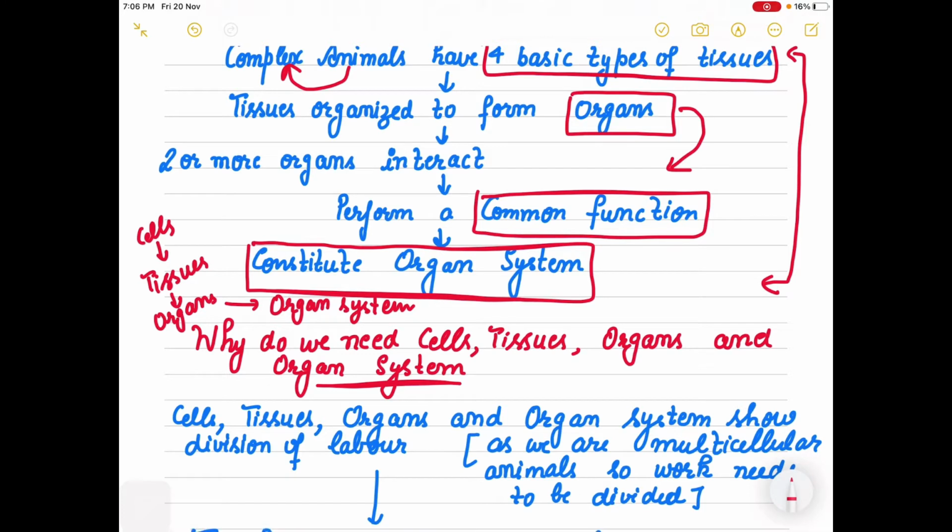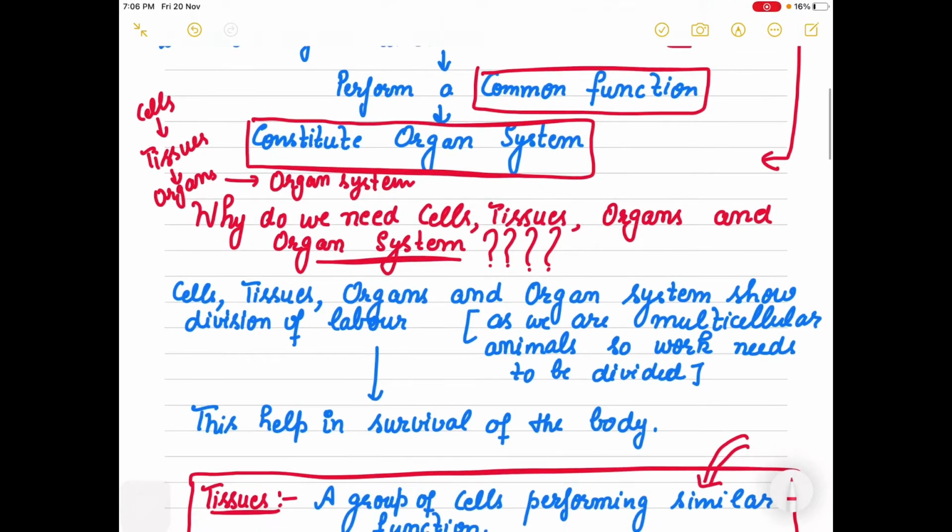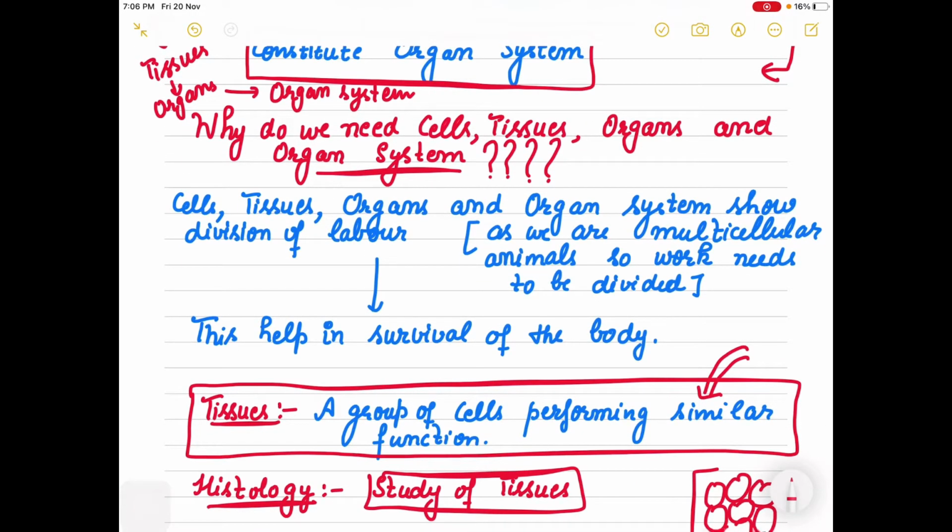But the question that many times strikes our mind is why do we need cells, tissues, organs and organ systems? In the starting of this lecture, I just told you that we are multicellular complex organisms, right? It means there is lots of work which has to be done. So this work has been divided, which is called division of labor.